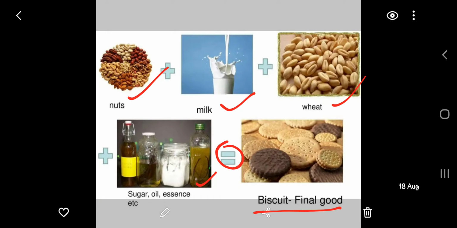In this way, when we calculate the value of goods, we will include only the value of the final good, that is, the biscuit. Because when nuts, milk, wheat, sugar, oil, essence, or other goods are used in the production of the biscuit, they have already included their value in the price of the biscuit. So we always calculate the price of the final good, not the other intermediate goods.